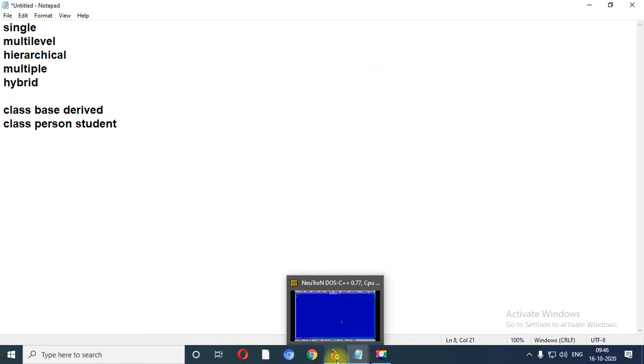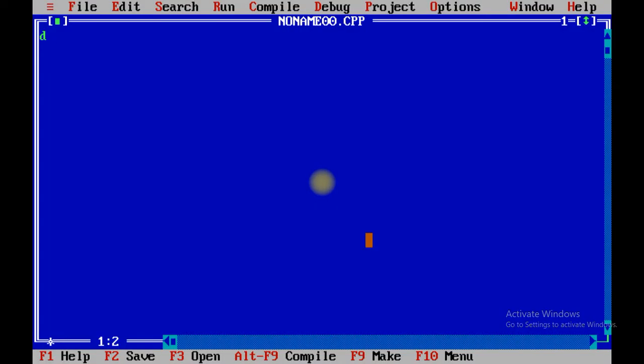Now let us begin with the practical session of inheritance. Inheritance is the most important concept as far as the practical exam is concerned. Now let us start with the example of single inheritance.